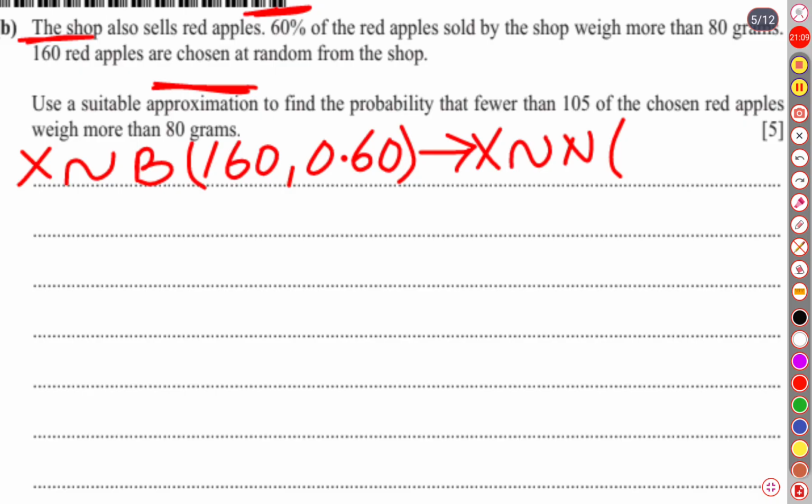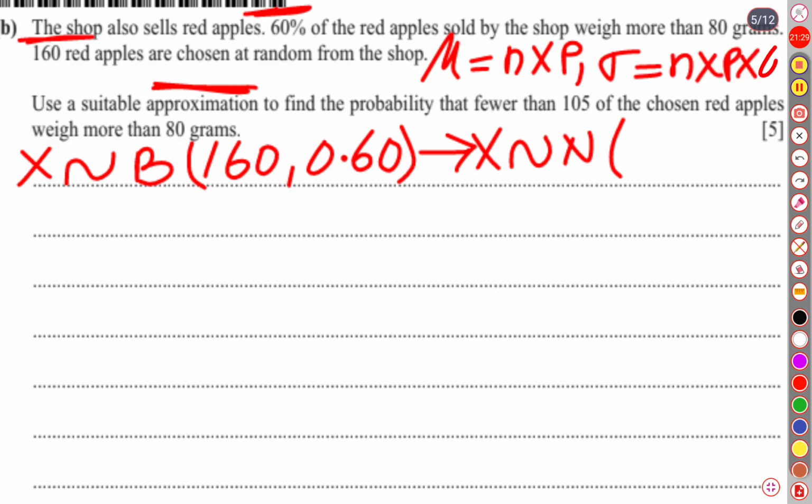For the normal distribution, the parameters are mean as well as variance. So mean is np. We can write mean is equal to n into p, and variance is equal to n into p into q. Here n is 160 and p is 0.6, so np is 96.